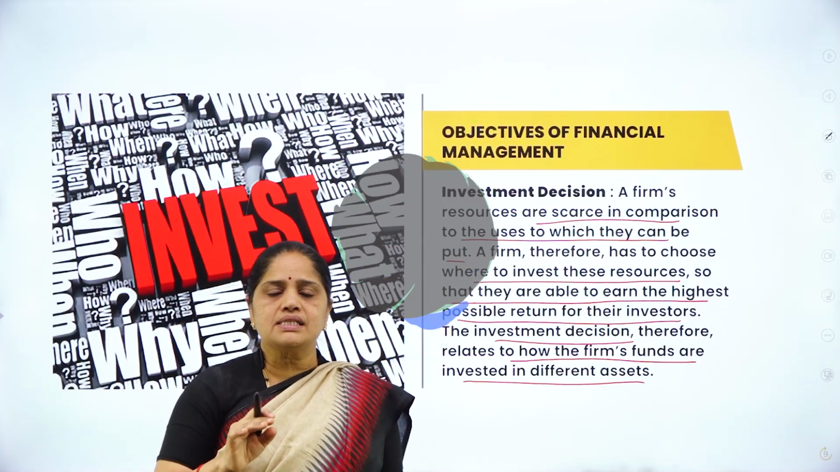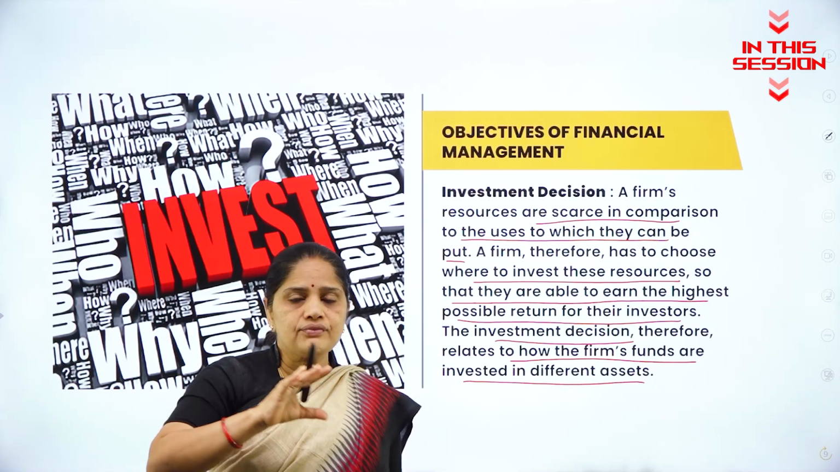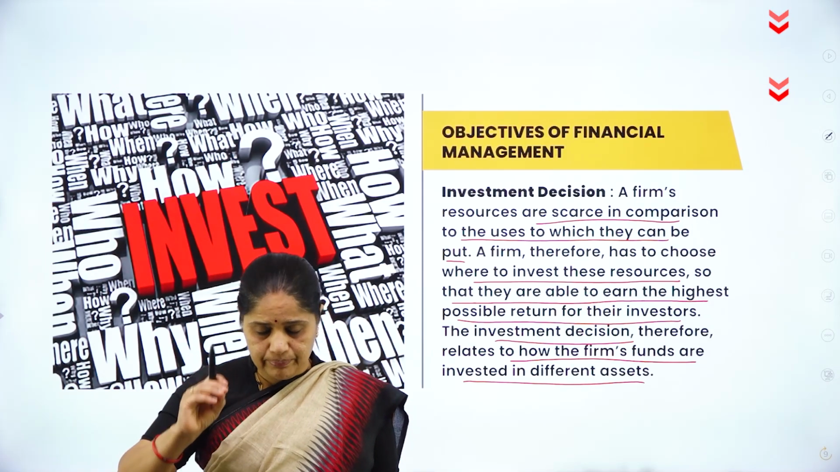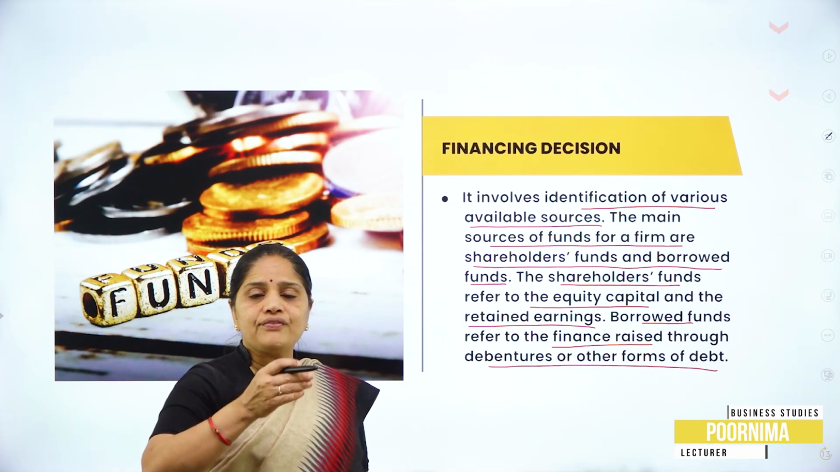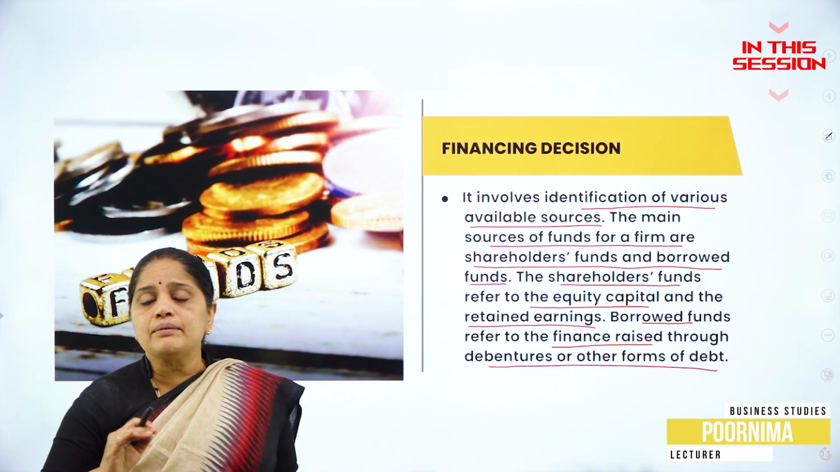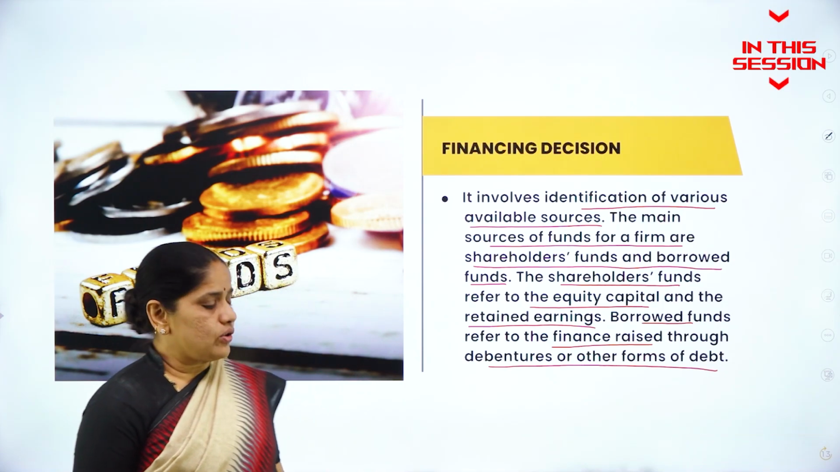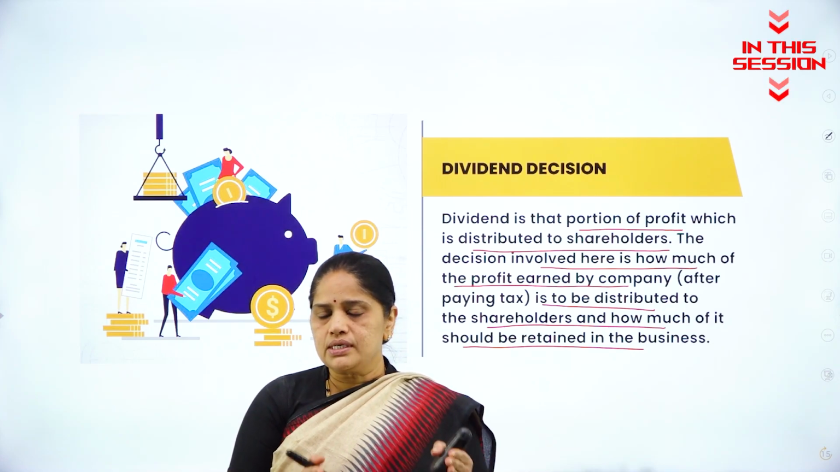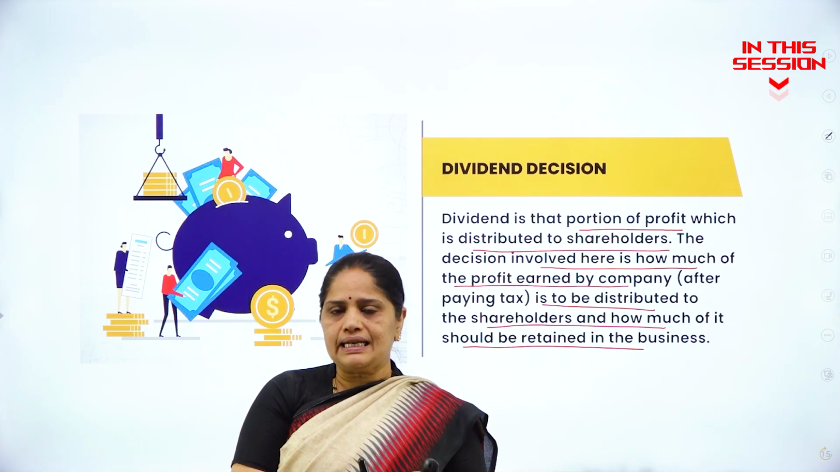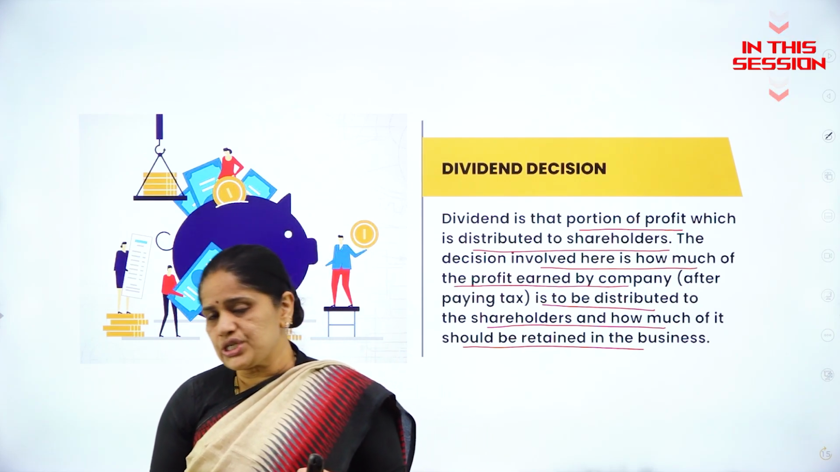What is the best decision is how you are investing the funds. What kind of funds you are investing in the purchase of fixed assets. Equity capital means the money collected from the equity shareholders, and the money collected from the debenture holders will be considered as borrowed funds. The entire profit will not be distributed to the shareholders. A part of the profit will be retained in the business and a part of the profit will be distributed to the shareholders.